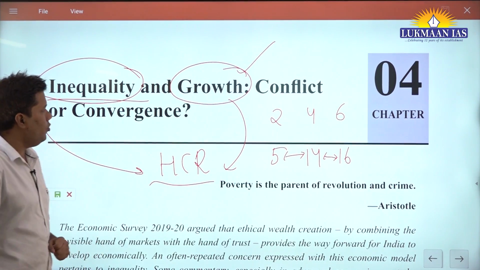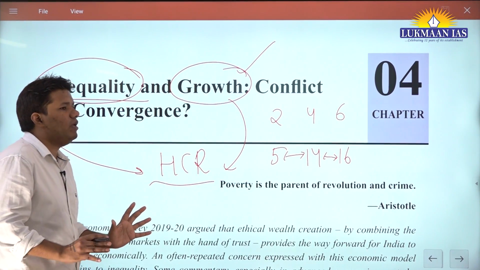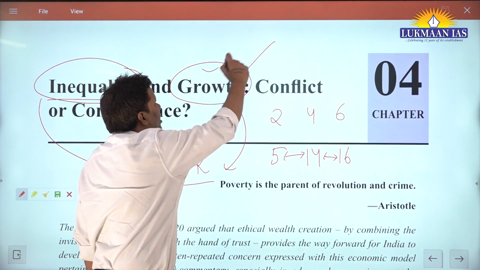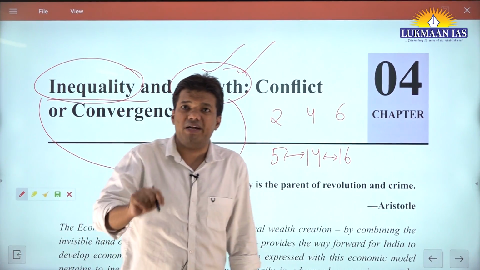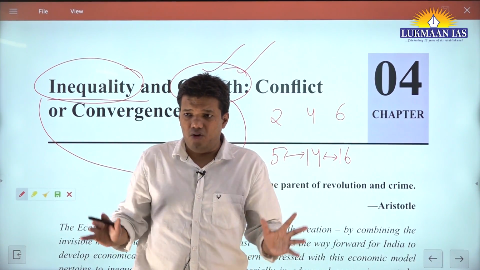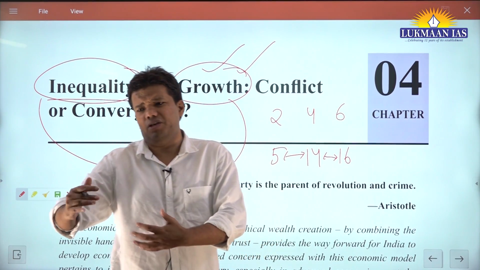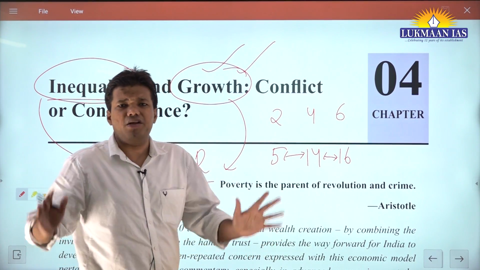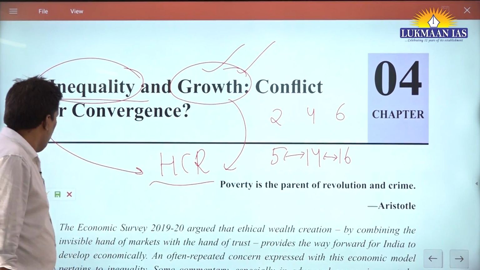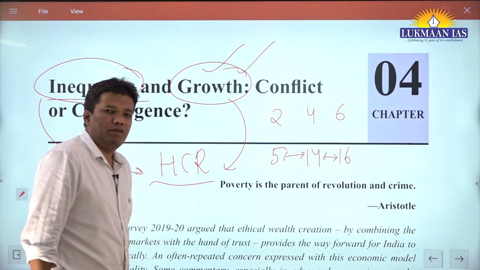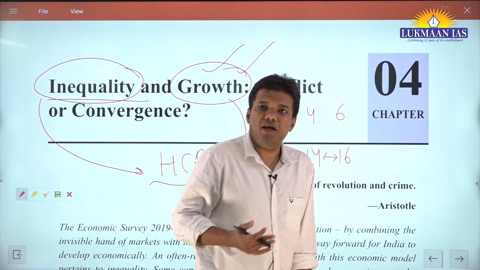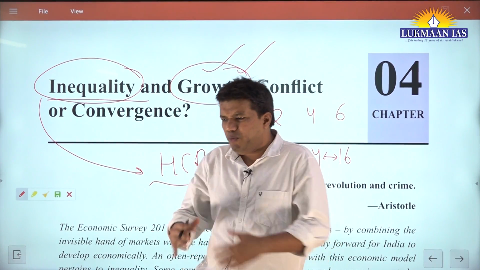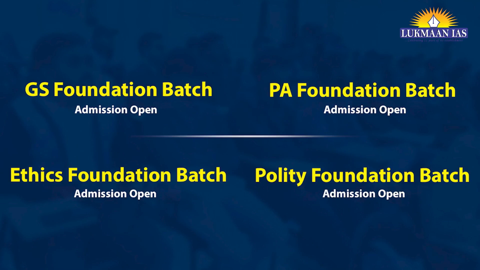And growth is always there. So the essence of this chapter is that India is at a development stage where growth matters more, and redistribution will not matter, at least for the foreseeable future, maybe 10-15 years. But in the developed countries, inequality matters more because very few people are living in absolute poverty there.